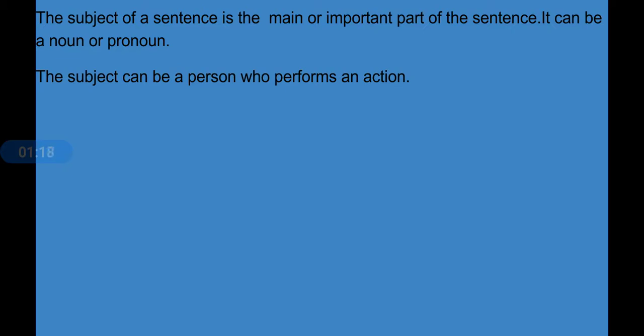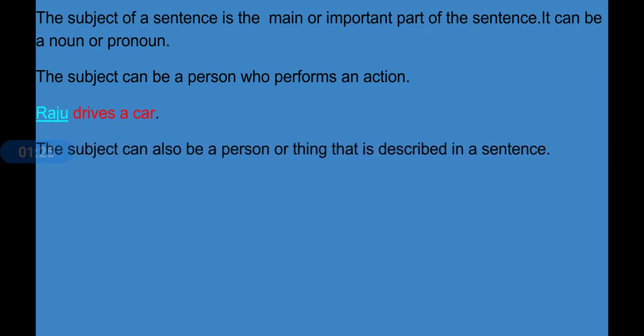For example, Raju drives a car. Who is driving a car? Raju. Here Raju is performing action. He is a subject. And the subject can also be a person or thing that is described in a sentence. For example, she is a teacher. Here she is not performing action but she is being described in a sentence. That means we are telling something about her.